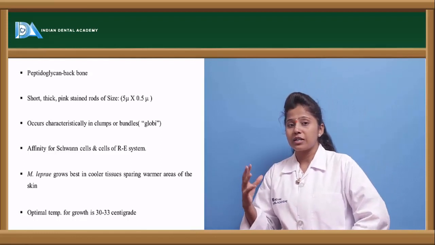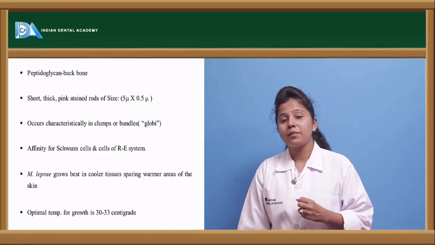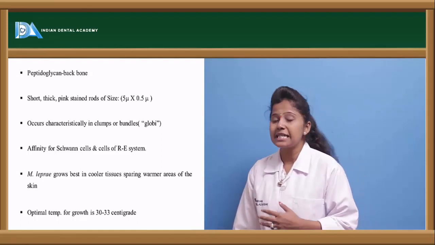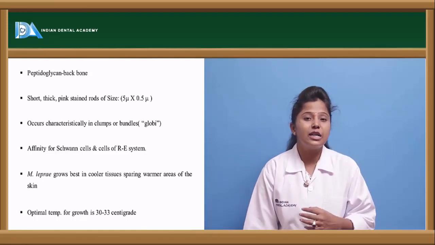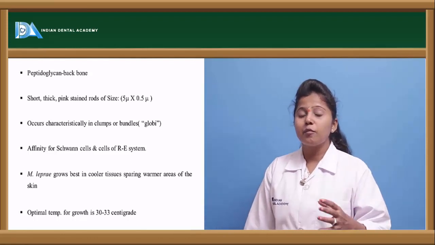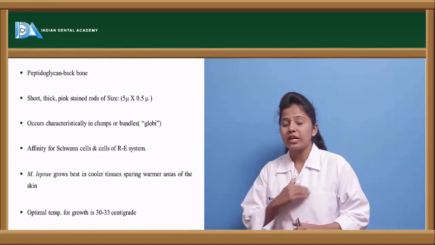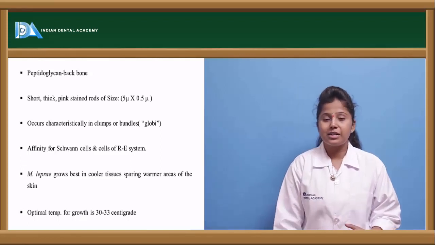That group or cluster of the bacteria is called a globus, or globi, and this bacteria has much affinity towards the Schwann cells as well as the cells of the reticuloendothelial system. In the sense, it has greater affinity towards these cells when compared to other cells in the body.